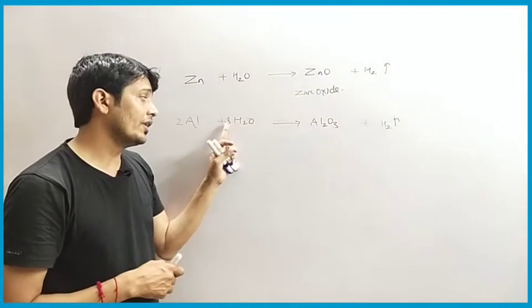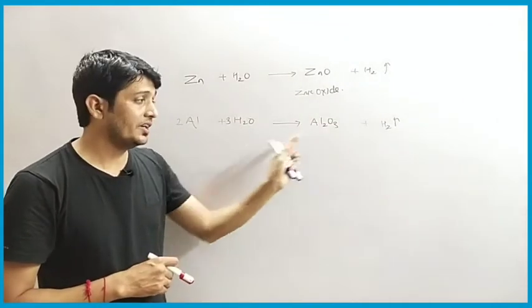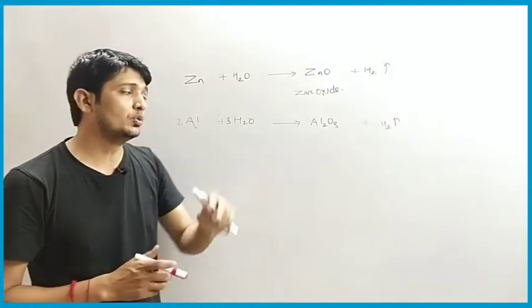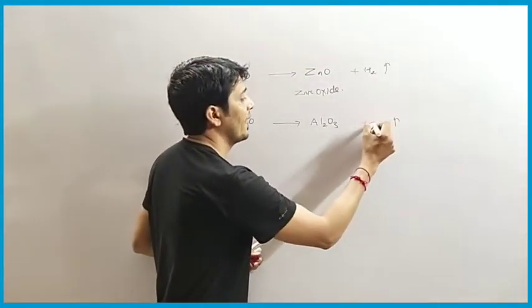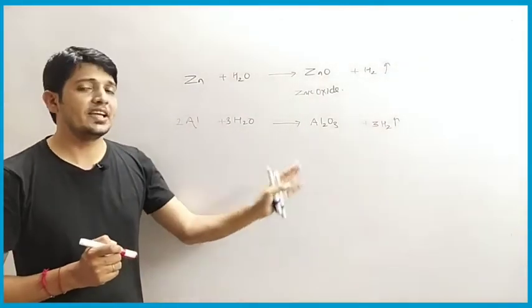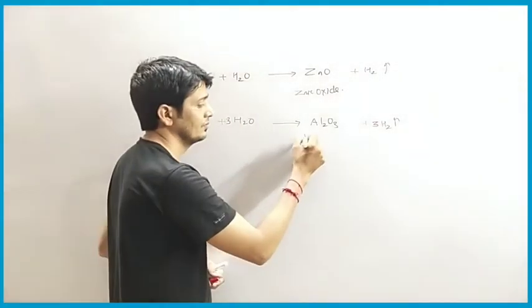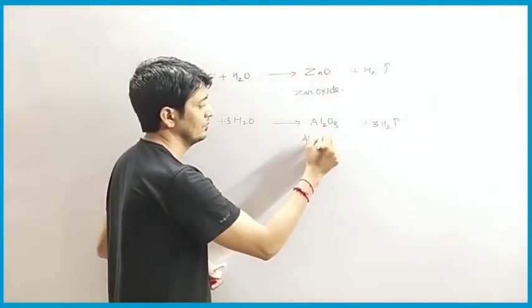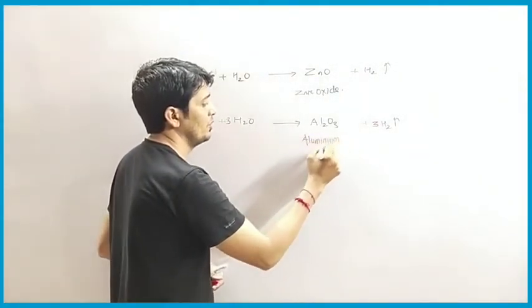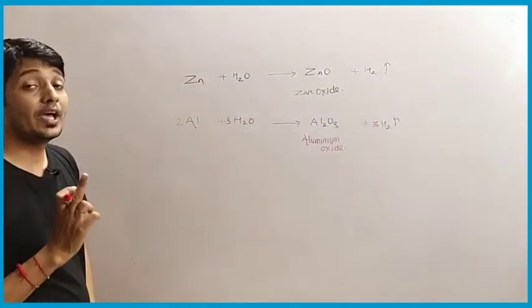Here hydrogen we have 3 into 2, that is 6 hydrogen on the reactant side, but on the product side we have only 2, so we have to multiply here by 3 as coefficient. Okay, so now this is the balanced reaction. So this is aluminium oxide.